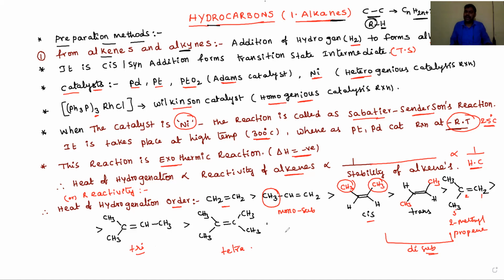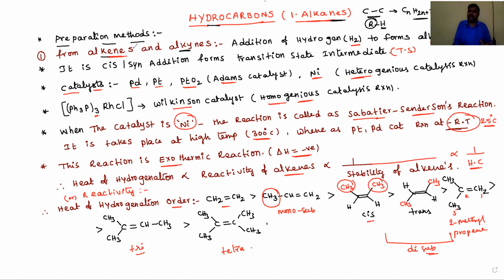Okay, dear students, this is about the heat of hydrogenation order or reactivity order of alkenes. The heat of hydrogenation is directly proportional to the reactivity of alkenes and inversely proportional to the stability of alkenes. The stability of alkenes mainly depends on the number of hyperconjugation structures. If the number of hyperconjugation structures increases, then the stability of alkenes increases, and the heat of hydrogenation decreases.